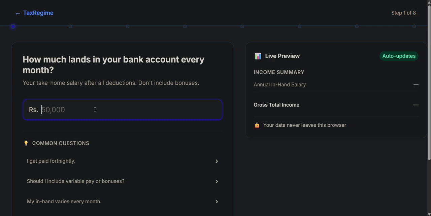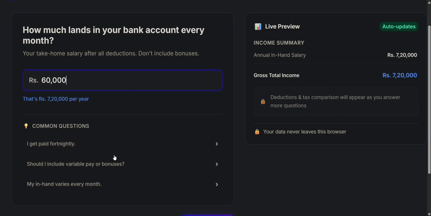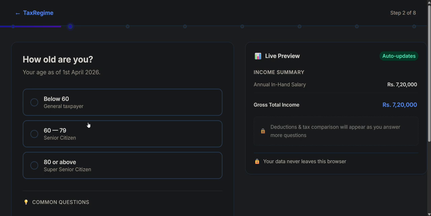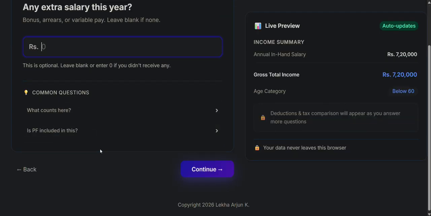Let's assume that we have an individual whose take home salary after all deductions, excluding bonuses, is 60,000 a year. And let's assume that this person is under the age of 60. For folks who are between 60 and 79, and those above 80, there are some additional tax breaks that they get. We will not be getting into that, although this app is designed to calculate the individual income tax for people of all age groups. We will go with the general taxpayer in this particular example.